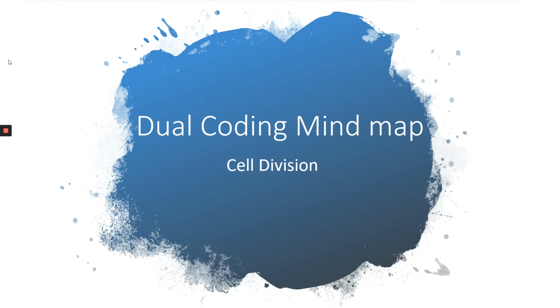This time we're looking at cell division. You're going to need two pieces of plain paper and a pen or a pencil. The first thing you need to do is copy down exactly what you see on the screen. There's going to be multiple pictures and words with an explanation. You need to copy down exactly what's on the screen whilst listening to the explanation.